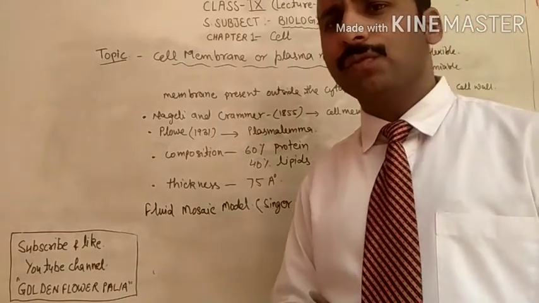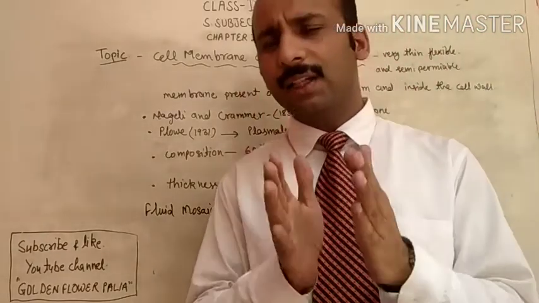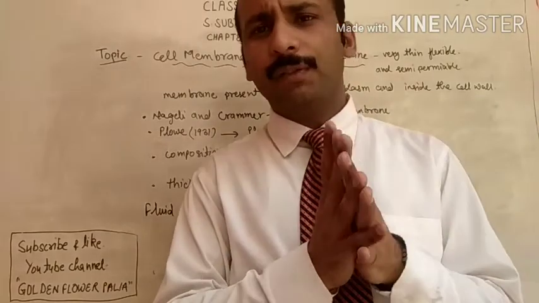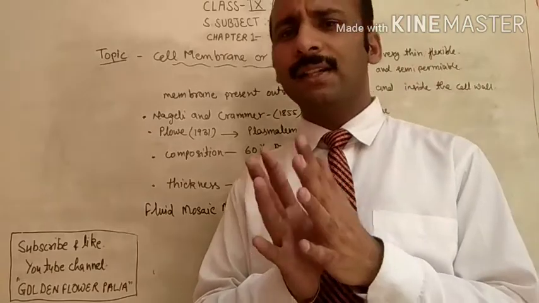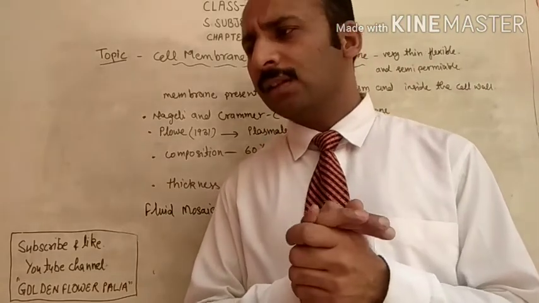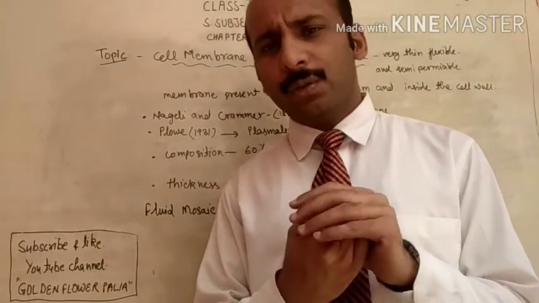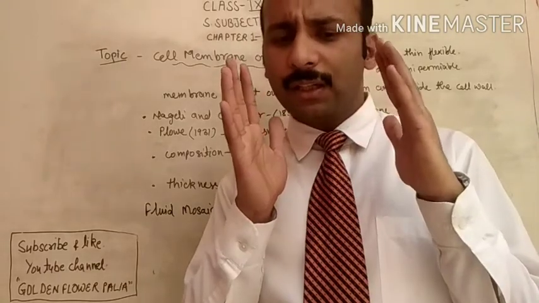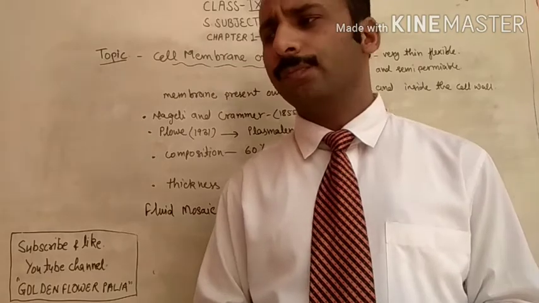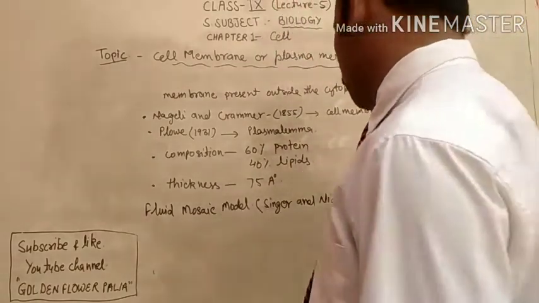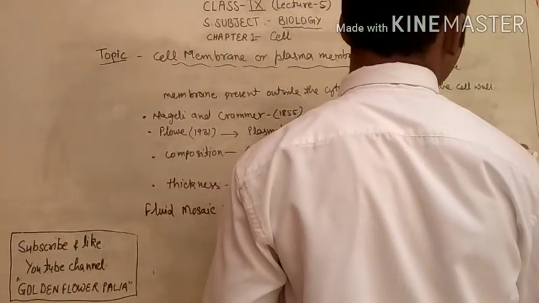In the last video we discussed a little bit of comparison between the plant cell and animal cell. We studied the structure of the plant cell and animal cell. I told you that each and every part of the cell we have to study in detail. In the second last video we discussed the components of the cell.